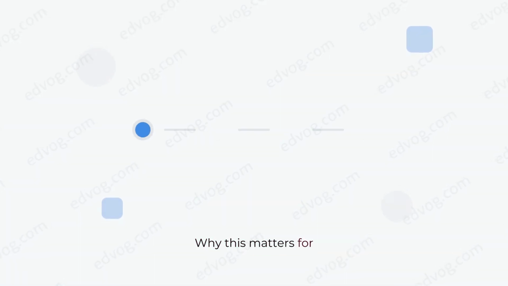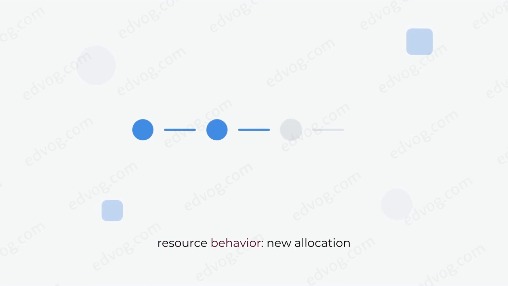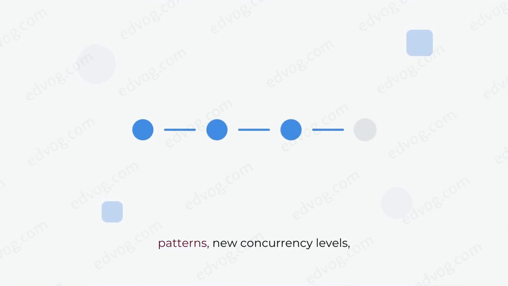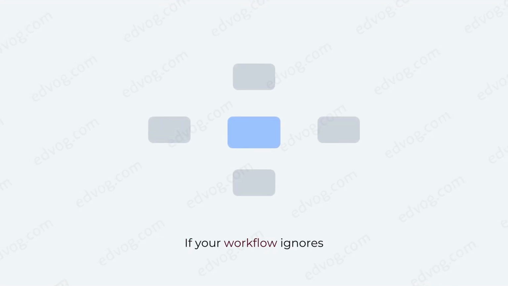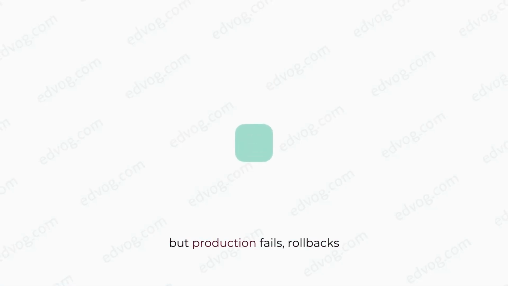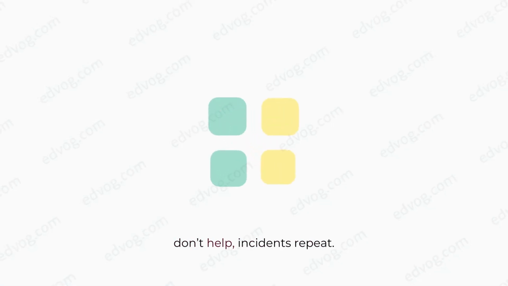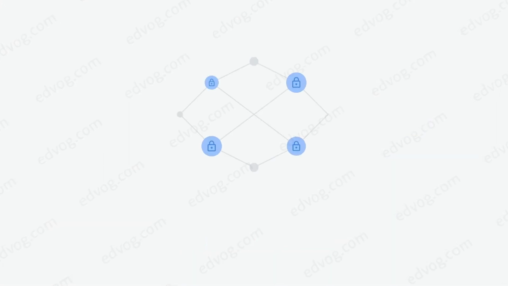Why this matters for workflow. Every deployment changes resource behavior: new allocation patterns, new concurrency levels, new pressure points. If your workflow ignores resource constraints, CI passes but production fails, rollbacks don't help, incidents repeat. A safe workflow assumes resource pressure is normal and plans for it.